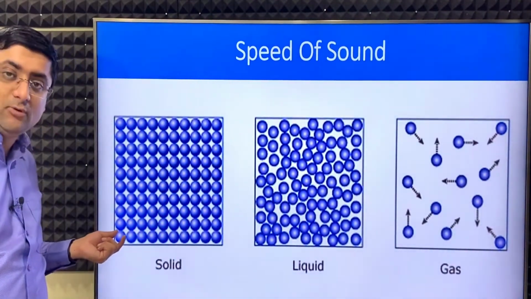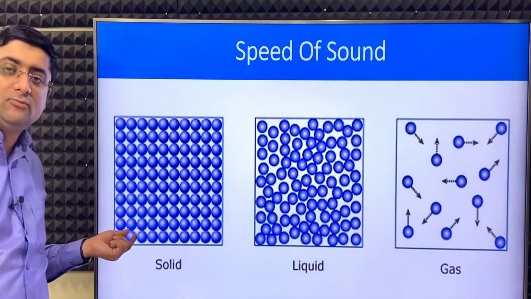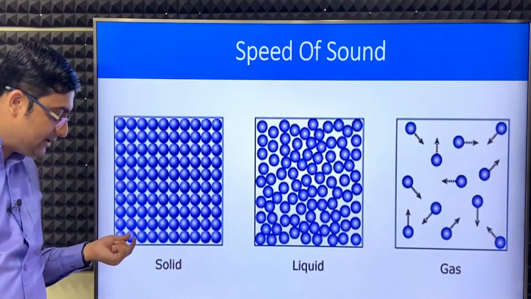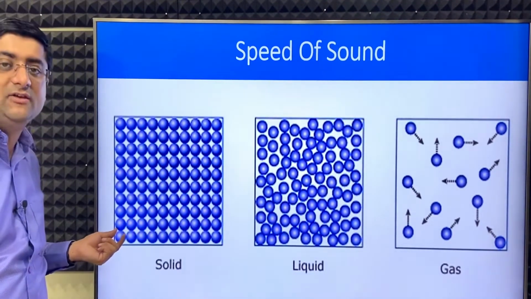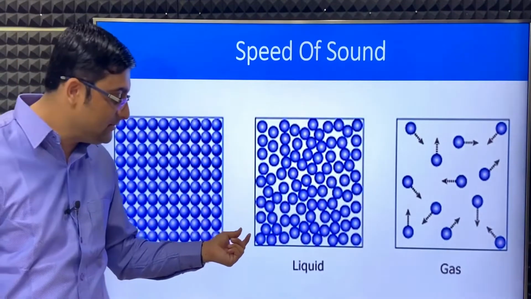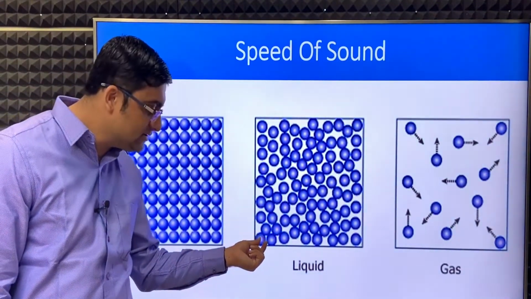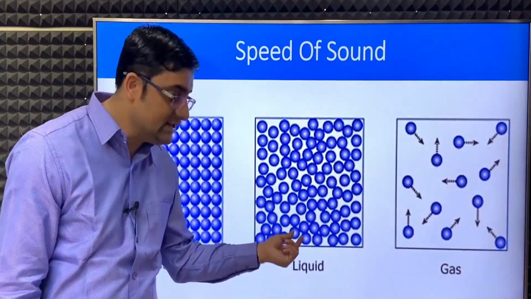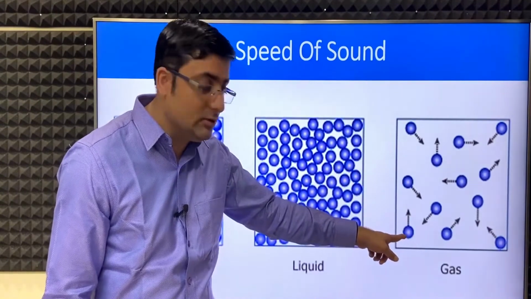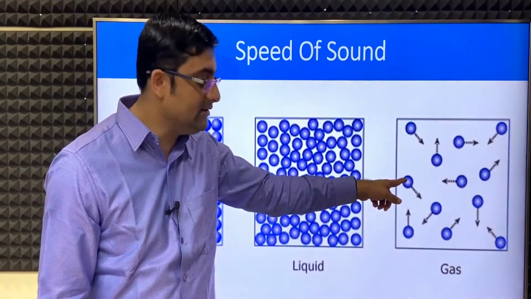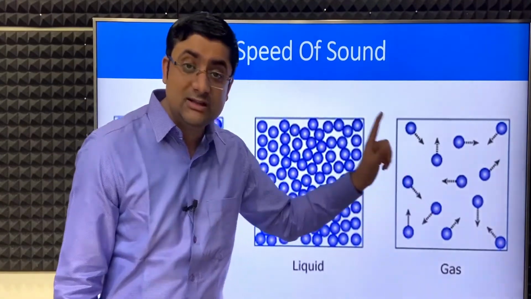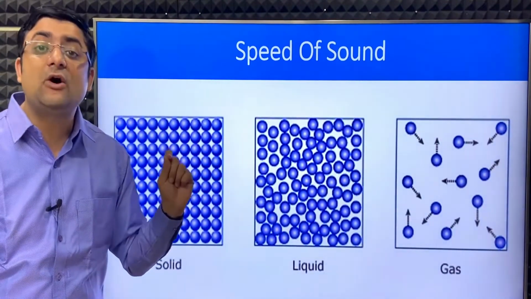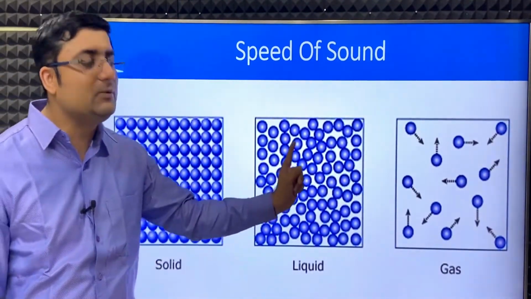So let's say I vibrate this molecule over here. Now because this molecule and this molecule are connected to each other, this vibration will immediately go here. This will vibrate, it will vibrate the next one. So immediately the vibration will go from here to here. Similarly here, if I vibrate this molecule, it has to move a certain distance, then vibrate this, then move a certain distance, vibrate this. So speed is decreasing. In this case, if you vibrate this molecule, it first has to reach here, then vibrate this, then reach here, vibrate this. That means closer the molecule, faster the vibration will travel. Therefore, sound travels fastest in solids, then in liquids, then in gases.